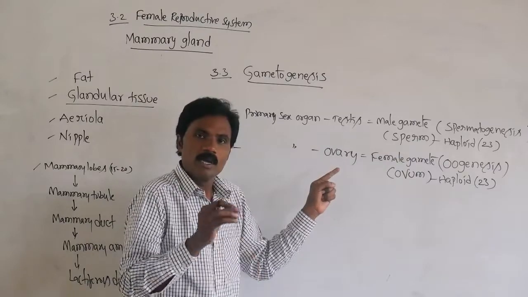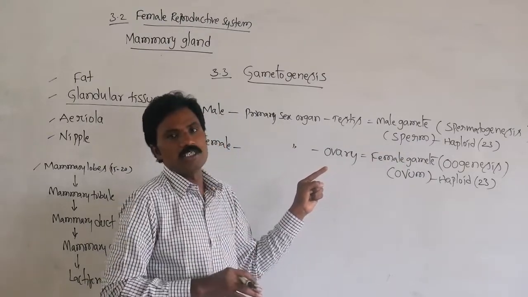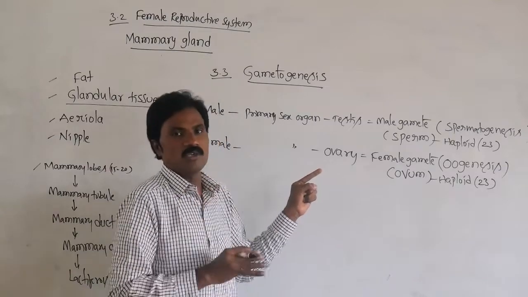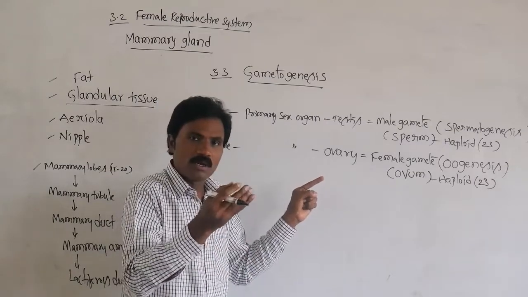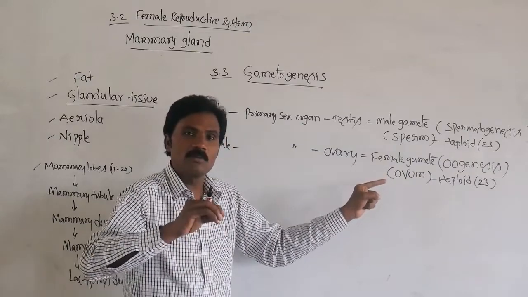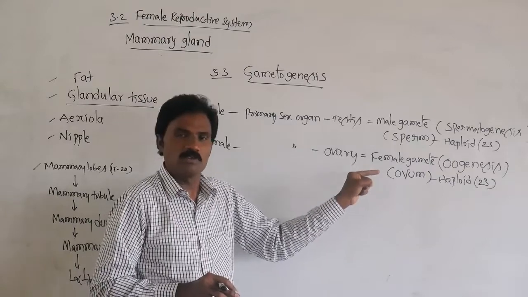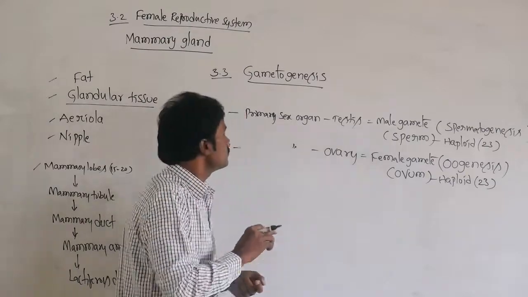Whereas in the ovary, it begins inside the ovary, but at release and complete maturation of the female gamete, it takes place beyond the ovary, inside the fallopian tubes.